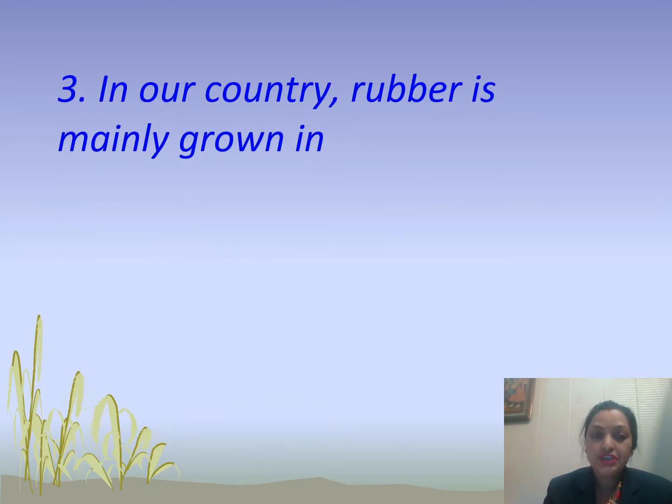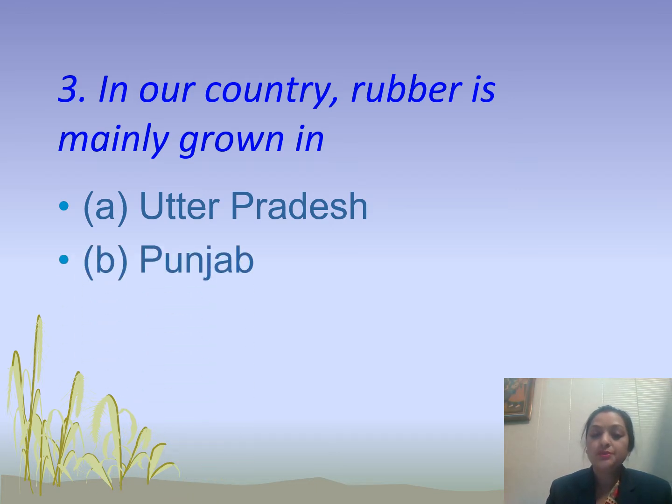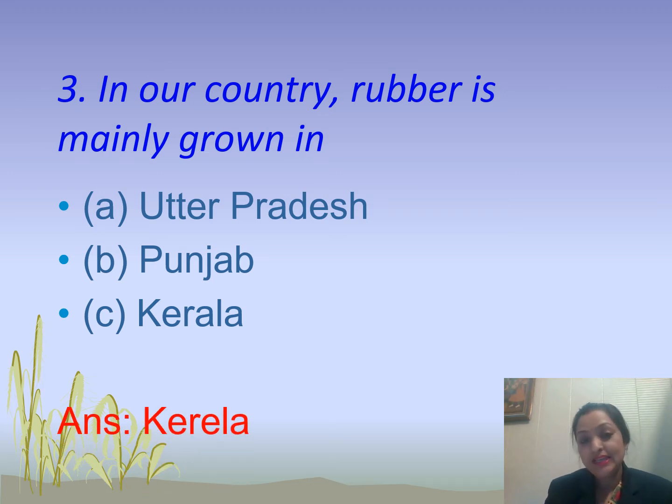Now students, the next question is, in our country, rubber is mainly grown in option A, Uttar Pradesh, option B, Punjab, and option C, Kerala. So the answer is Kerala. Yes, in Kerala rubber is mainly grown. It is because rubber is basically grown in the southern part of India where the atmosphere is appropriate for the growth of rubber. So Kerala is the state where mainly rubber is grown.